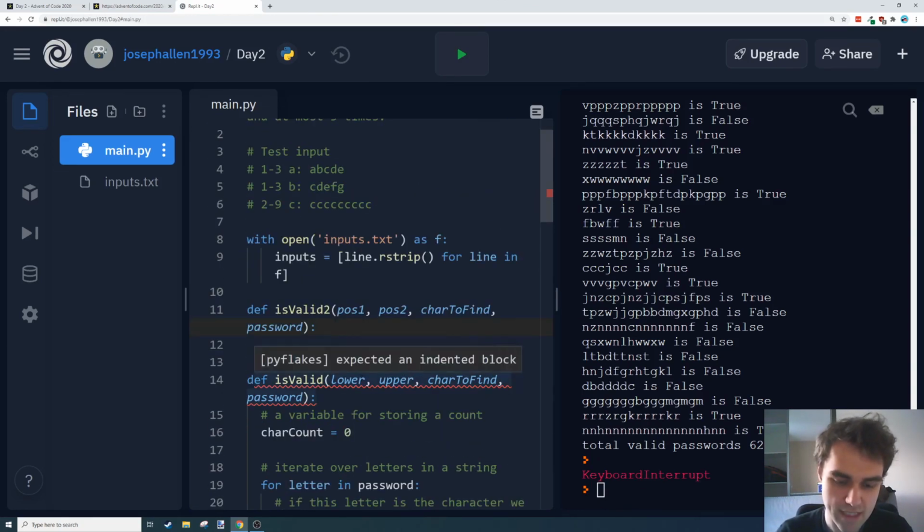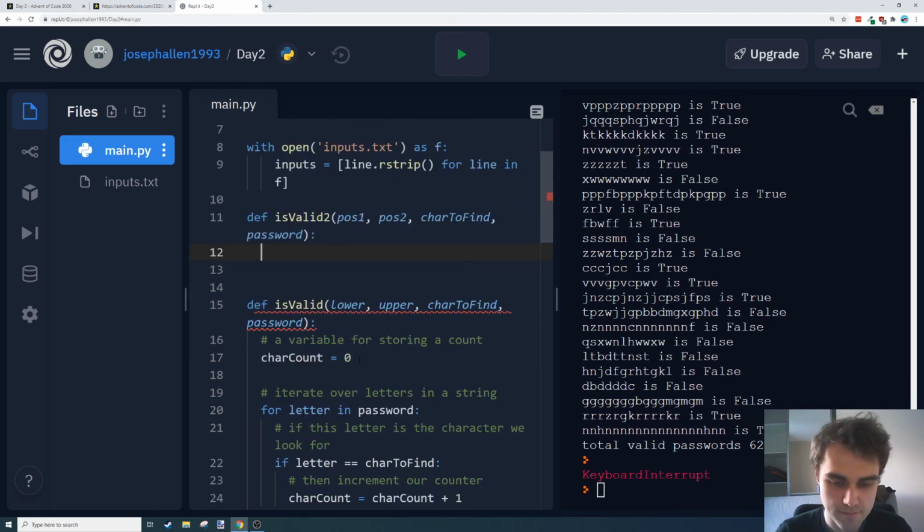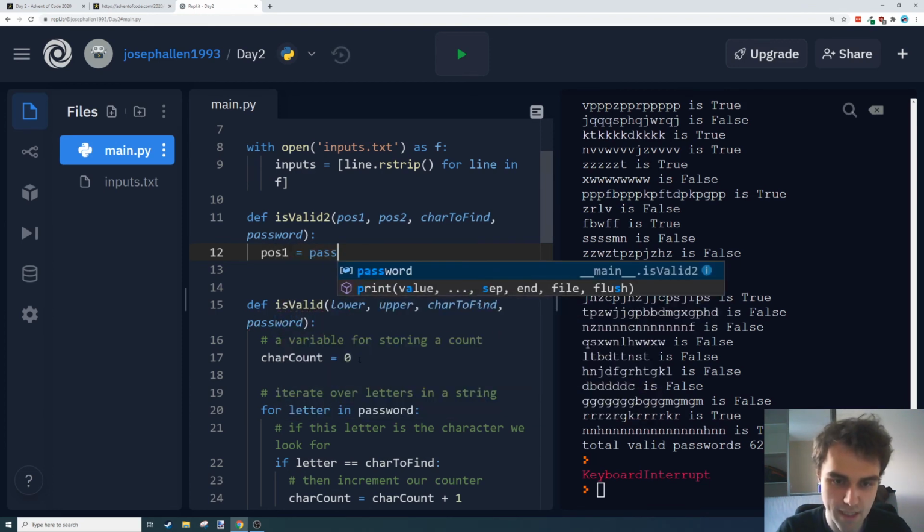And I'm gonna basically, don't really care about char count anymore, but we're still gonna do a 4-letter in password. No, we're not gonna do that. So we're gonna check what position 1 is in our password. So position 1 is equal to password.